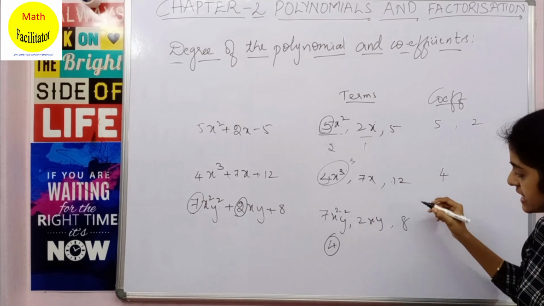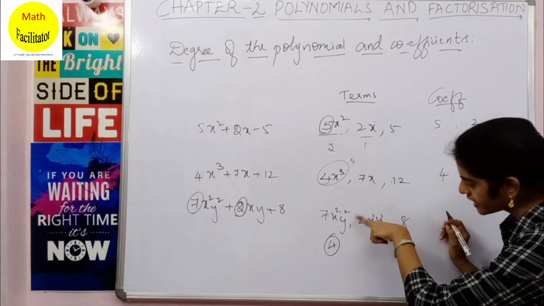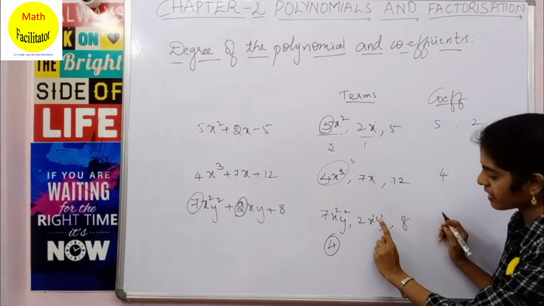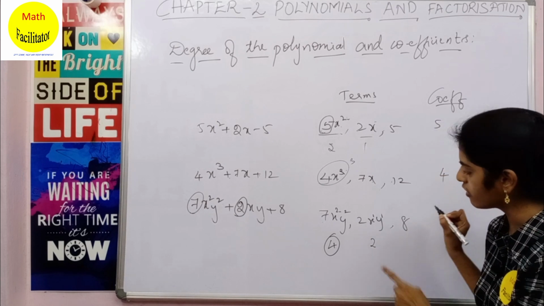Now here 2xy. Here also you have two variables in this term, x and y. Now what is the power of x? Power of x is 1, power of y is 1. So the degree of this term is nothing but the sum of the powers of these two variables. Okay, so 1 plus 1 is 2. So the degree of 2xy is 2.